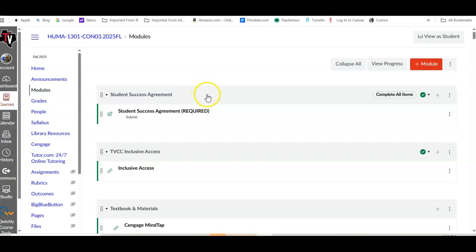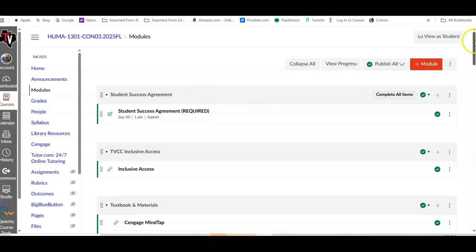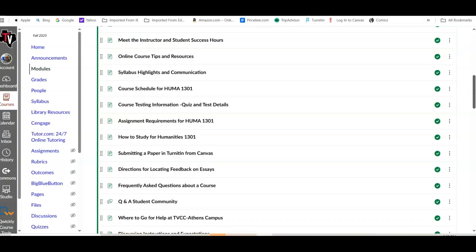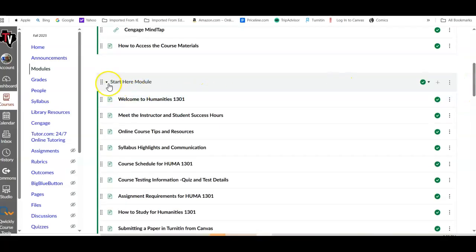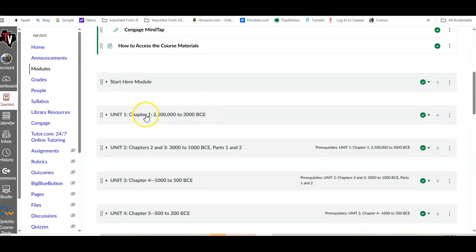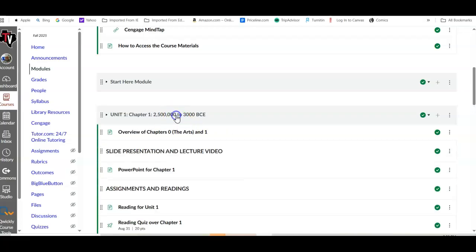So when you click on the modules again, you will see, and let me close the Start Here module. You'll see that each one of the units is set up with 1 or 2 chapters at a time. You'll see that Unit 2 has chapters 2 and 3 because there's part 1 and 2. And these are set up chronologically.